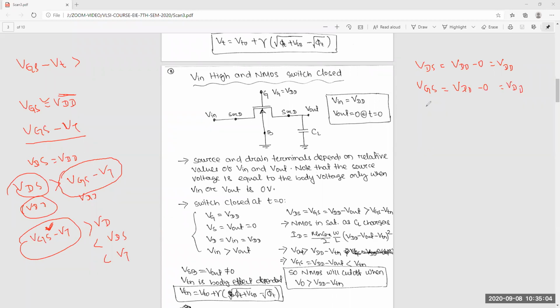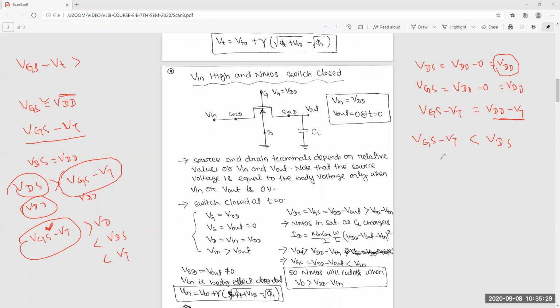So VGS minus VT is nothing but VDD minus VT. Yes or no? Now you can see VDS is equal to VDD and VGS minus VT is equal to VDD minus VT. So now you can say VGS minus VT is less than VDS.